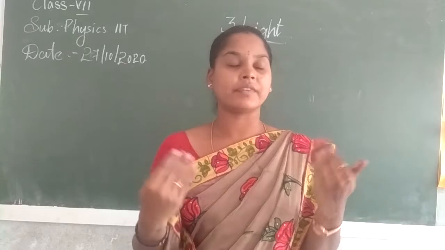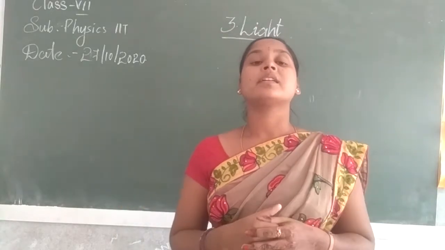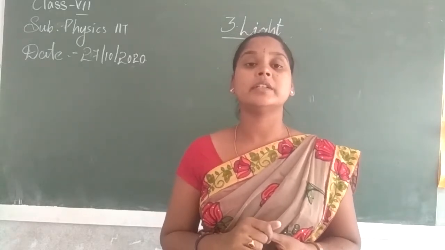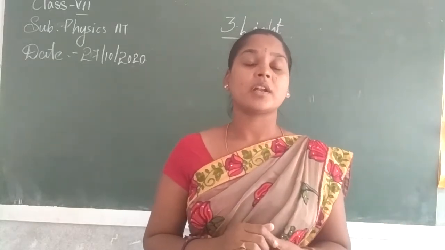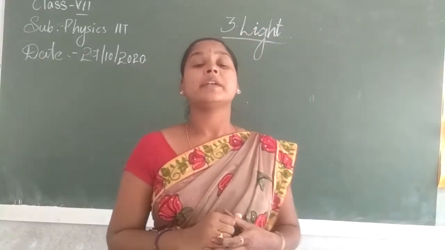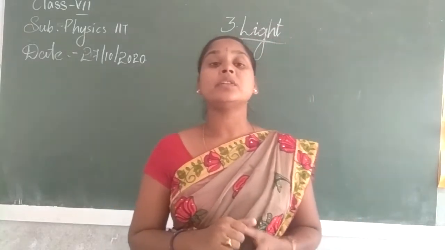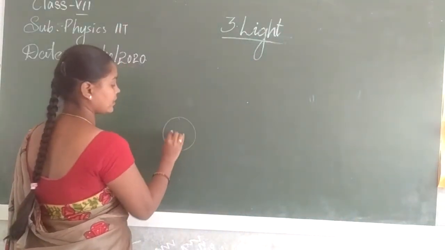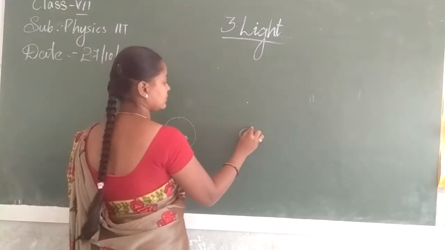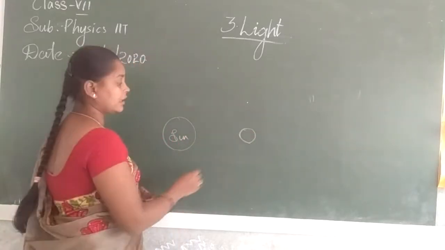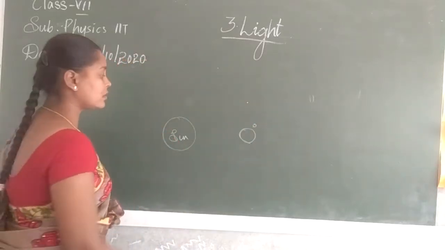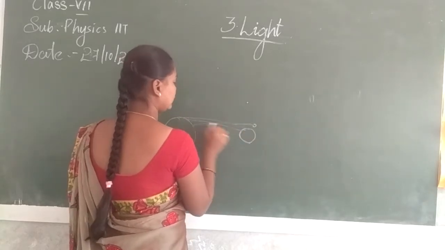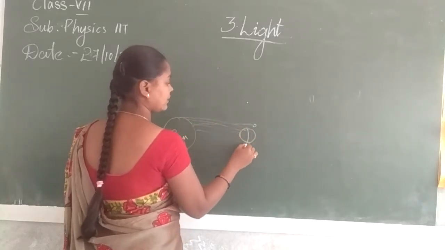We will define ourselves that the moon also passes light rays, but the moon does not have any light of its own. The sun is burning, so it produces light rays, whereas the moon does not have any light rays, but it spreads light due to the reflection of the sun. As this is the sun, yes or not? This is the sun, this is the earth, yes or not? If the moon is here, so what happens? The sun rays fall on the moon as well as on the earth, so the people will be having daytime.